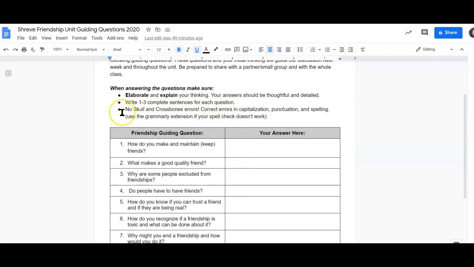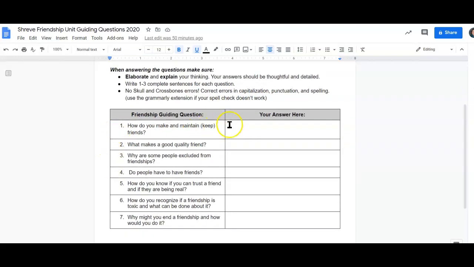No skull and crossbones errors. Remember our lesson last week. These are errors in capitalization, punctuation, and spelling. You need to make sure that you do not have these errors so I can grade it. You might want to use the Grammarly extension if your spell check doesn't seem to be working. So you'll read through the questions and just write your thinking over here in complete sentences. How do you make and maintain, which means keep friends? So how do you make and keep friends?